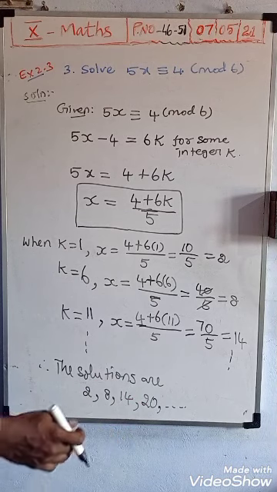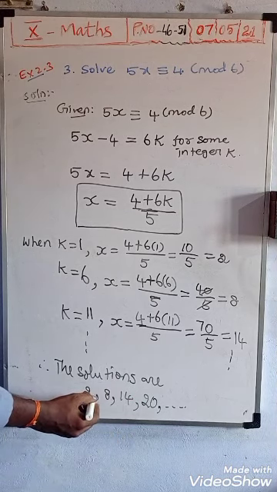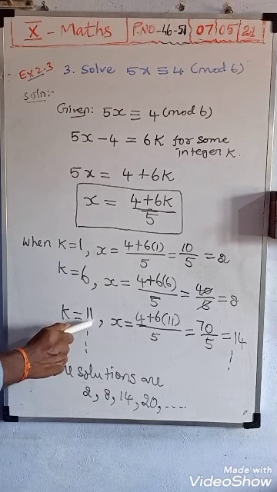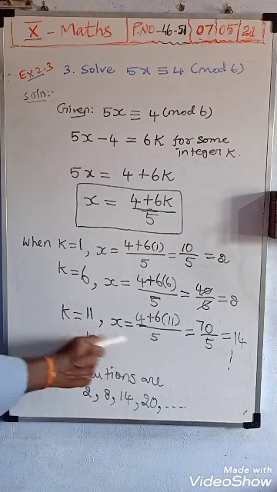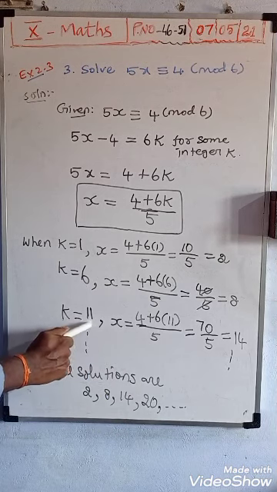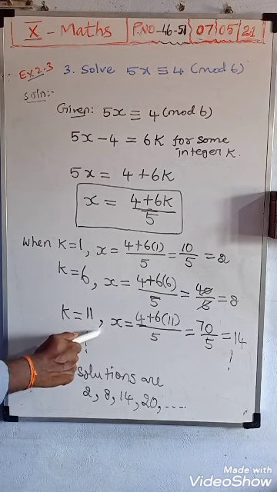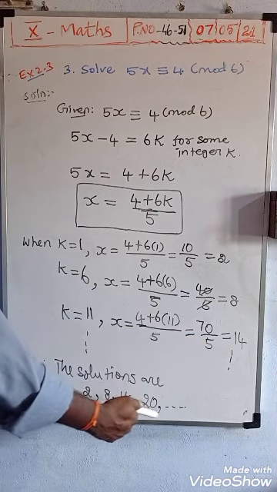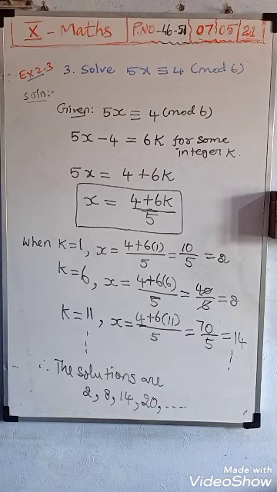Suppose you don't want this, you can leave it. So the solutions are 2, 8, 14, 20, up to etc. Next, instead of which value you substitute, we will get 20, so you should add 5. So 11 plus 5 means 16. You should substitute 16, and we will get the x value as 20. Therefore the solutions of x are 2, 8, 14, up to etc.